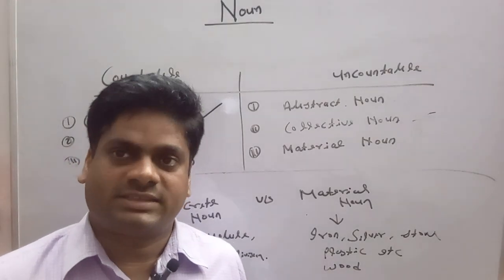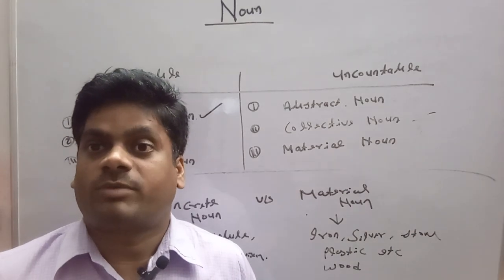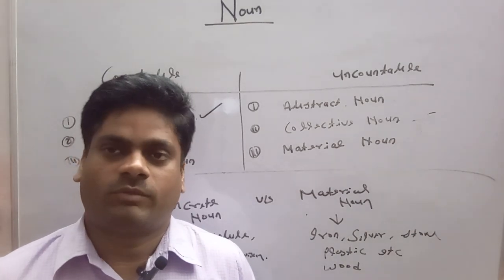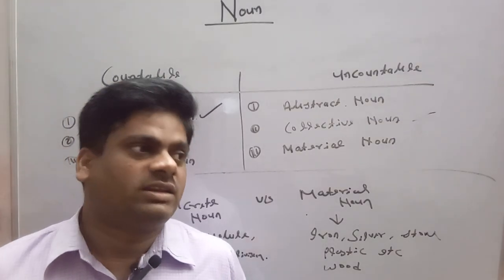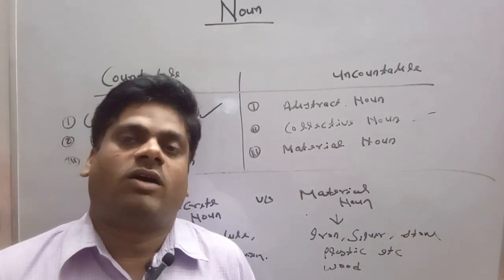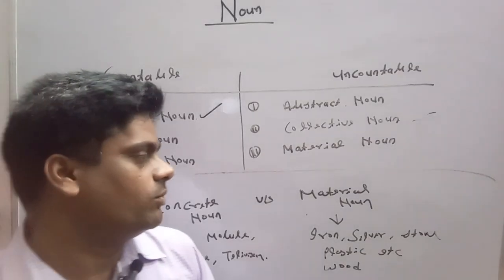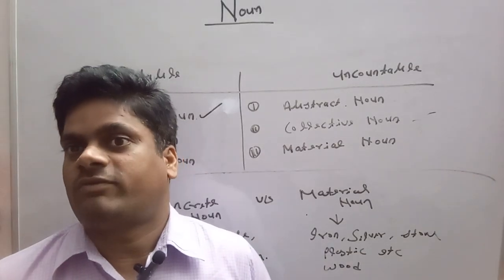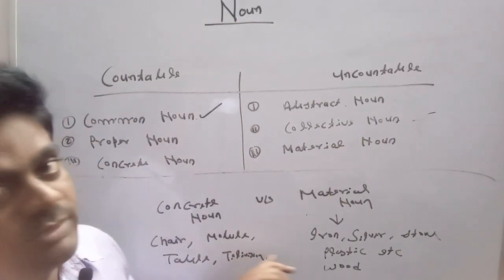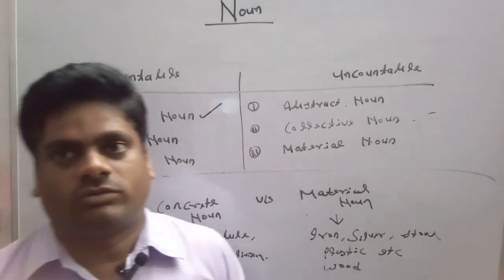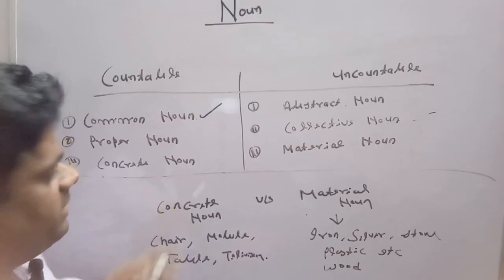Material noun expresses its materialistic nature, as we find material nouns direct from nature. But after purification, we make things out of material nouns such as TV, washing machines, mobile phones, etc. These are the purified form of material nouns because the mingling of plastic, iron, silver, gold is the result of the manufacturing of mobile phones and televisions, etc. So this is the basic difference between concrete noun and material noun. So guys, next we are going to discuss the basic difference between common noun and concrete noun.